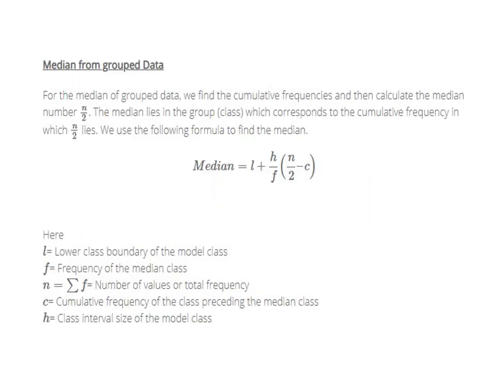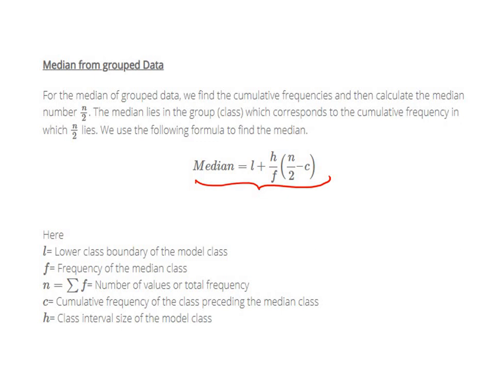Now let us find the median of this grouped data when we have continuous. For the median of grouped data, we find the cumulative frequency and then calculate the median using this formula. So what is the formula? Median is given by L plus H by F into n by 2 minus C.